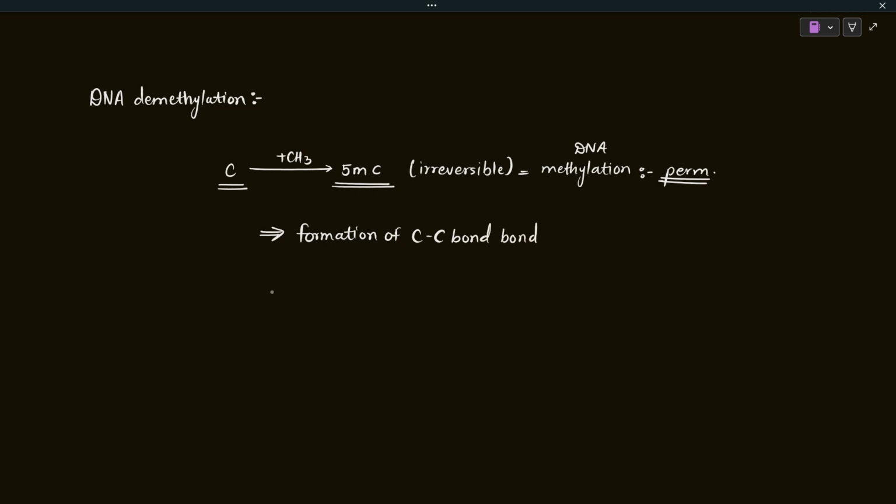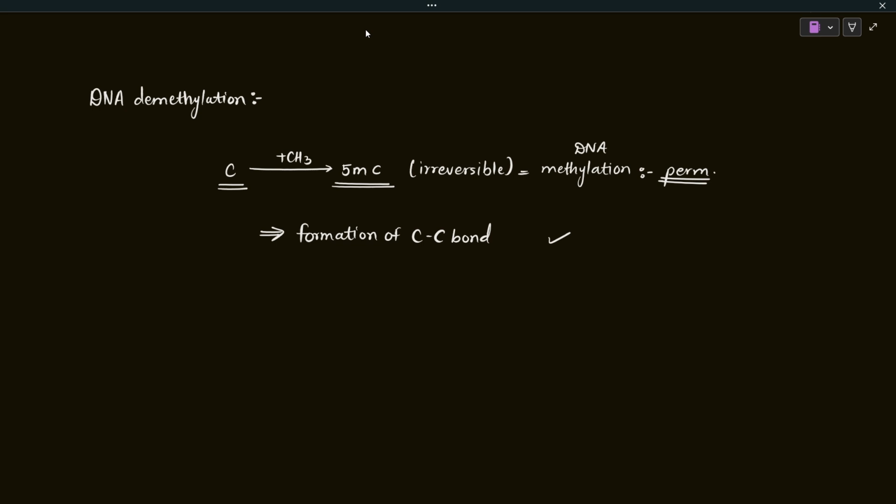Breaking of a carbon-carbon bond by any enzyme in biological systems is thermodynamically not favorable. Formation of a carbon-carbon bond is favorable, but when it is established, it is a very stable bond, and that's why breakage of this bond is not thermodynamically favorable.